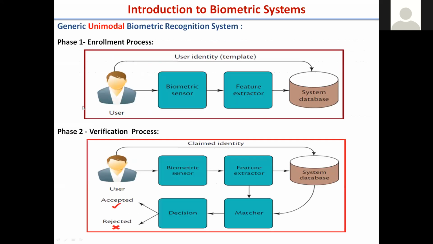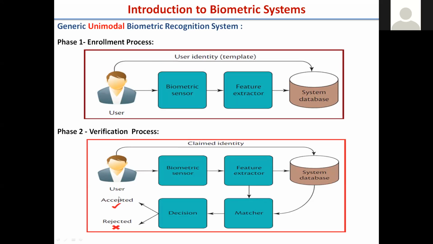Now, this is a simple overview of how a biometric based system works. There are two phases: the enrollment phase and the verification phase. During enrollment, the user gives the biometric to the sensor, features are extracted, and they are saved in the system database. That is the enrollment of the user. The second is verification, which comes in two parts: authentication or identification.